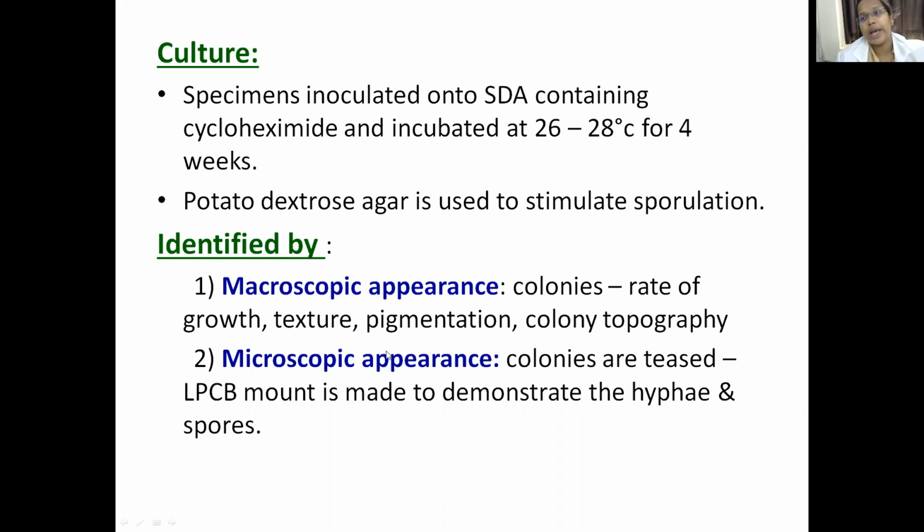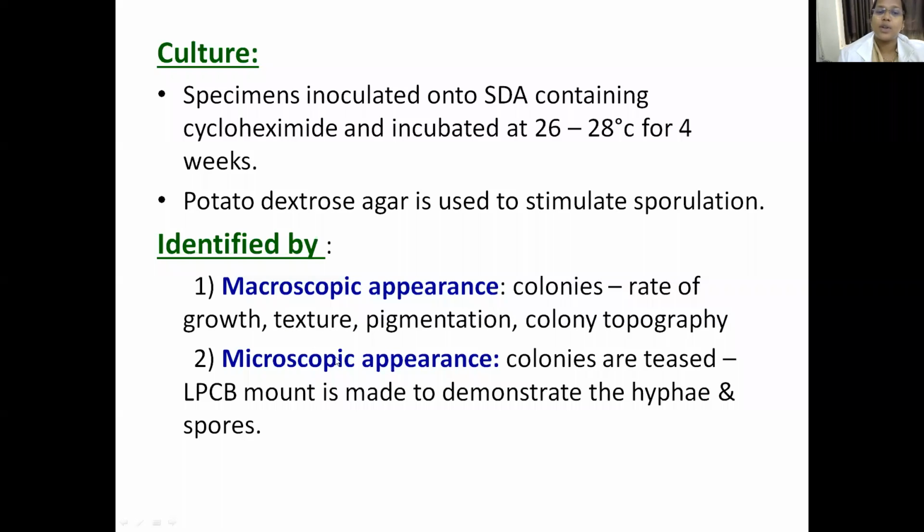Then, how do you identify the culture? We have two types of examination: macroscopically and microscopically. Macroscopically is with the naked eye. What we observe are the colonies: how fast the growth is occurring, that is, how fast the colonies are produced.